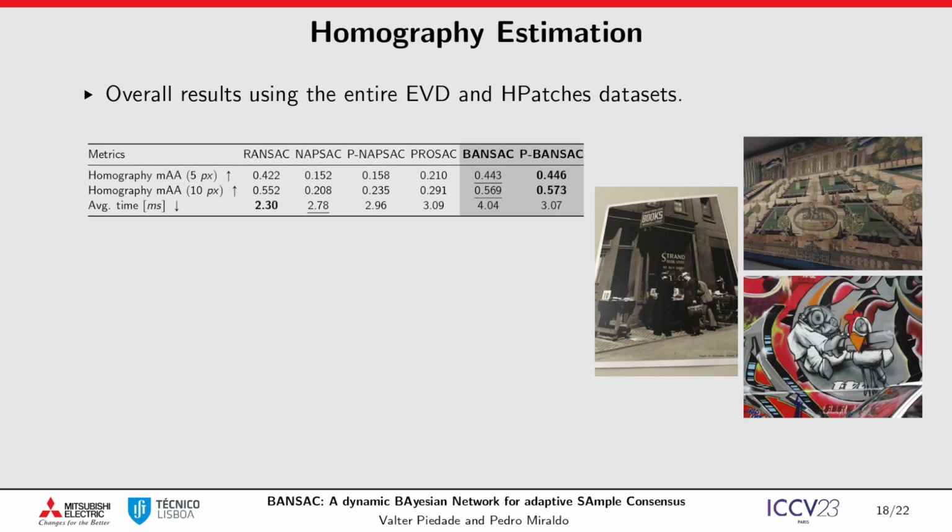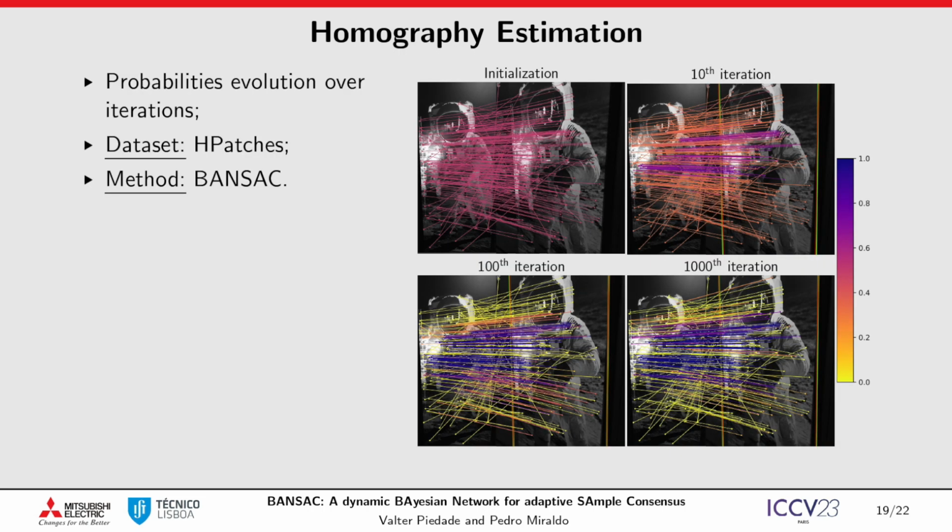For our final experiment, we ran a homography estimation problem using the EVD and H-patches datasets. Results show that BANSAC and p-BANSAC are the most accurate methods. Here is an example of the evolution of probabilities over iterations in a homography estimation problem.